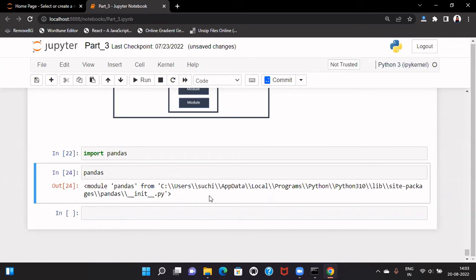So let us look into this pandas for a while. So this is the location. This is inside my user. And then AppData, Local, Programs, Python. And inside that we have Lib. And inside that we will have this.